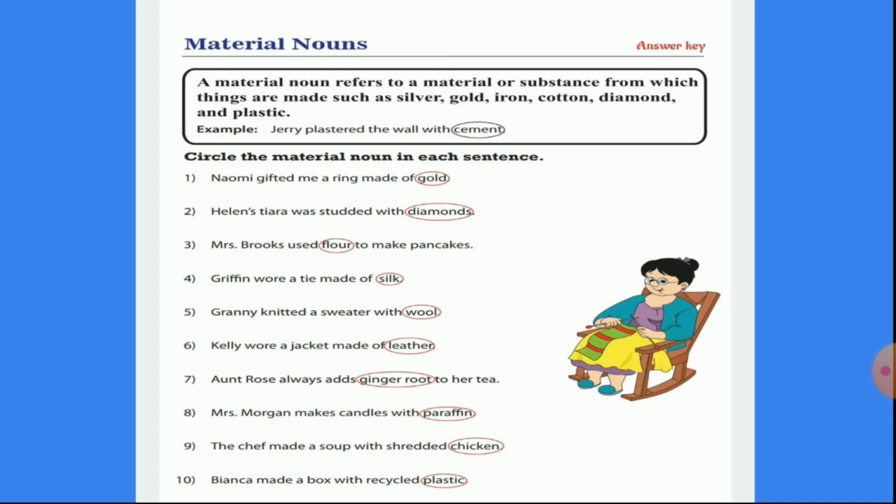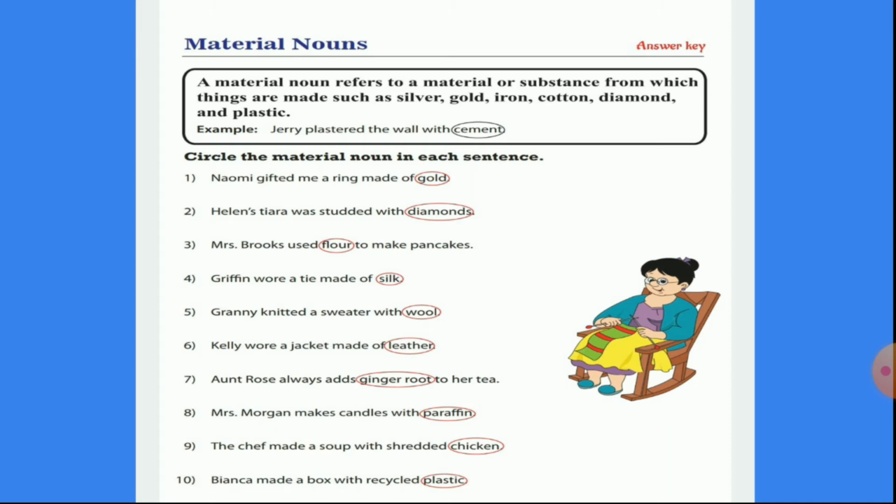Let us see the first one. Naomi gifted me a ring made of gold. So gold is the material noun here. Number 2, Helen's tiara was studded with diamonds. So diamonds is the material noun here. Number 3, Mrs. Brooks used flour to make pancakes.